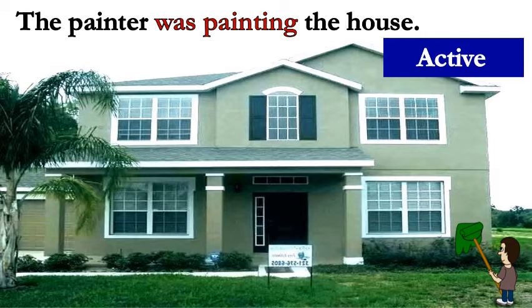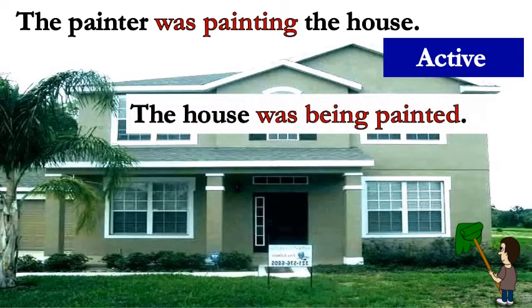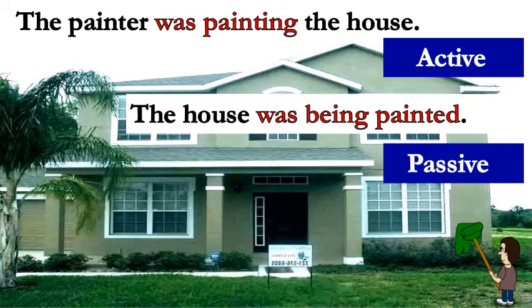As we know before, we should start the passive sentence with the object. The object here is the house. So we will start with the house. The house was being painted. Here, the second sentence is in the passive shape.